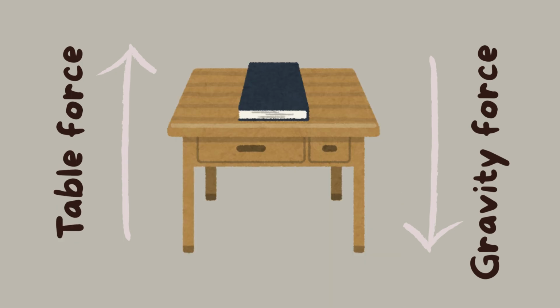What about this picture too? Look at this book on the table. There are two forces affecting this book. Gravity pulls the book down and the table pushes the book up. So the force of gravity pulls the book downward. The table exerts a force that pushes the book upward. The pulling force of gravity equals the pushing force of the table.